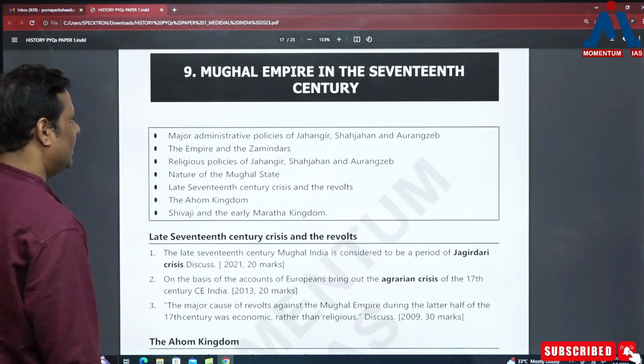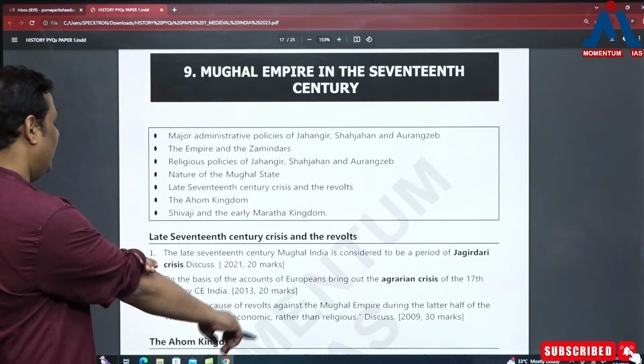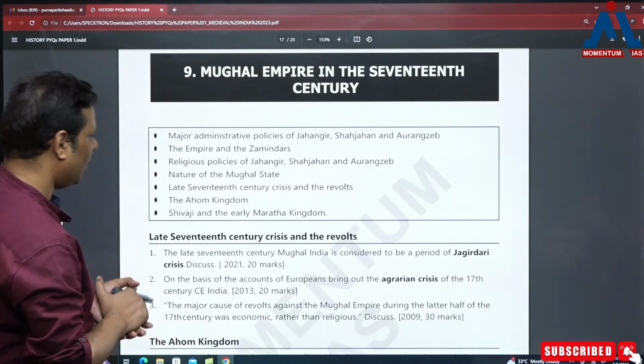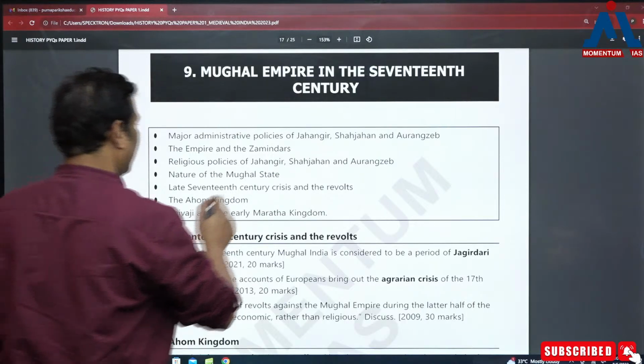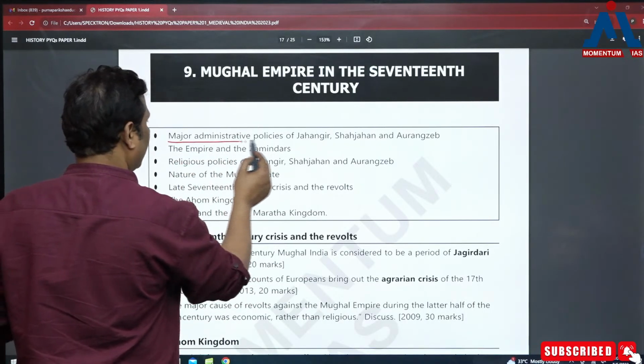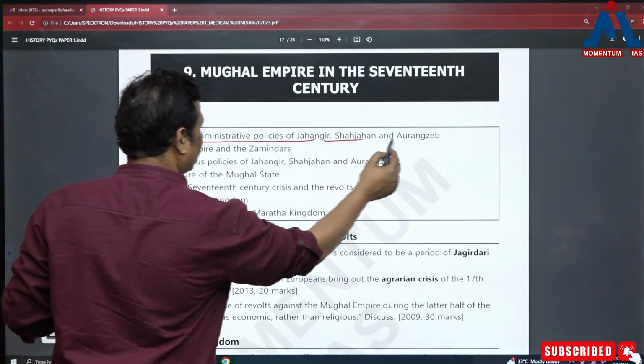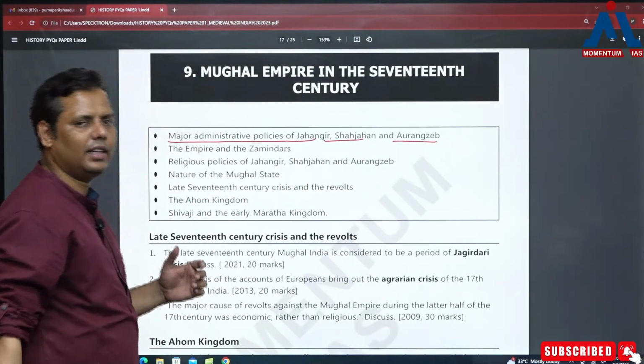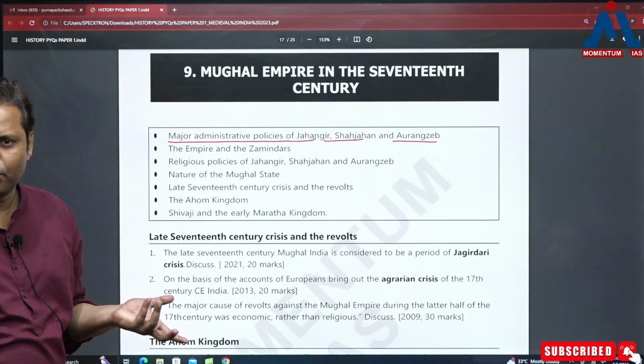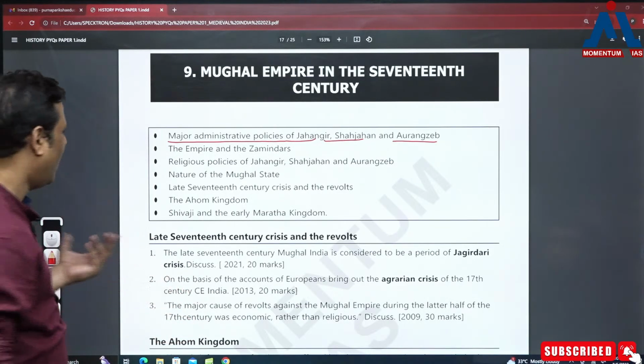Mughal Empire in the 17th century. Now here there are so many topics. Look at the topic, major administrative policies of Jahangir, Shahjahan and Aurangzeb. I think it's very clear that they are not very important. Okay, not many questions come from this.